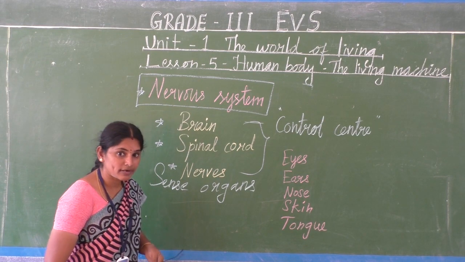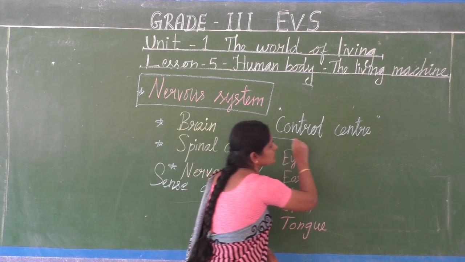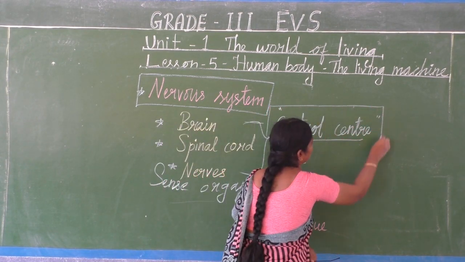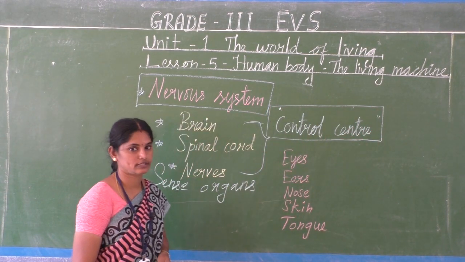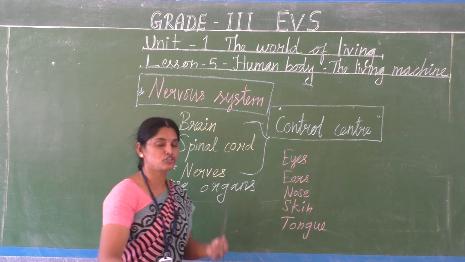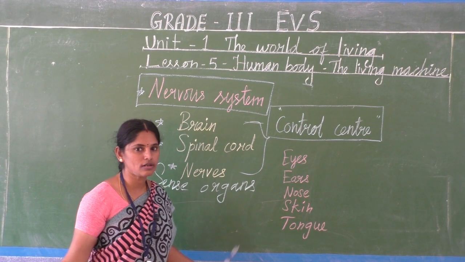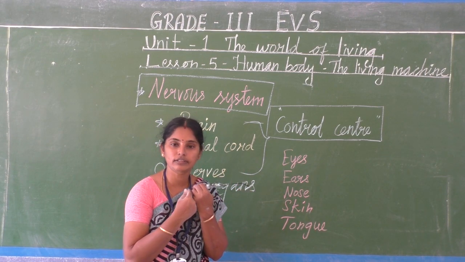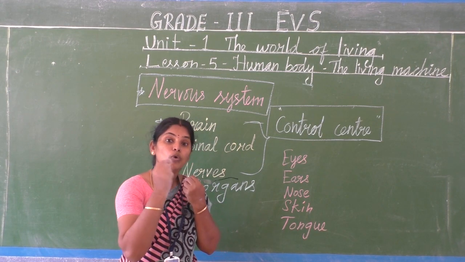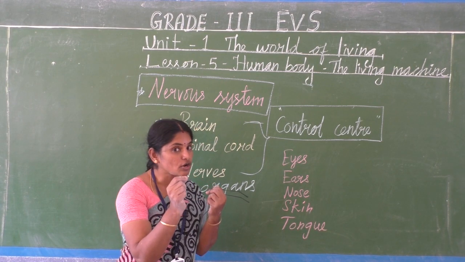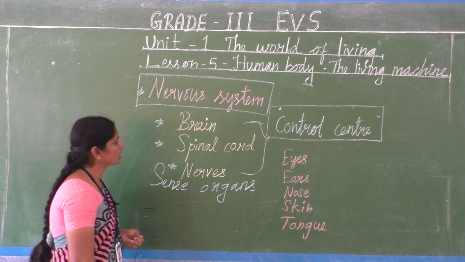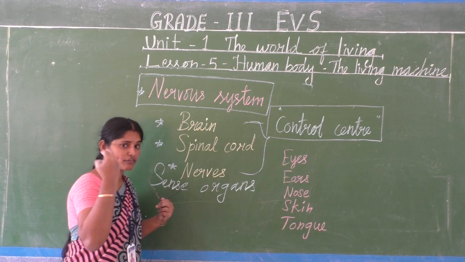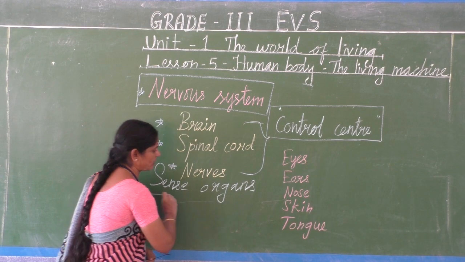Okay, so the brain is the control center of our body. Because of the function of the brain only we are doing all the activities, isn't it? We are able to speak, we are able to hear, everything is because of the function of nerves. Okay, see here, we have 5 sense organs.